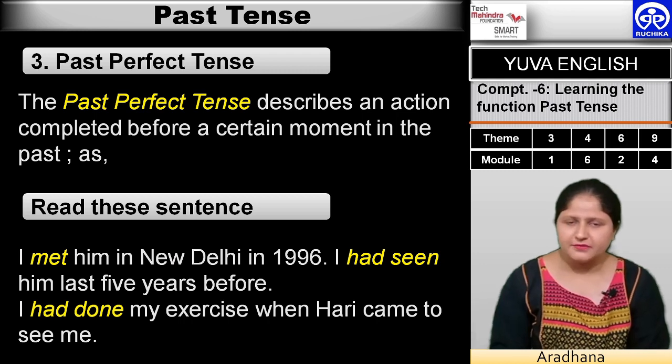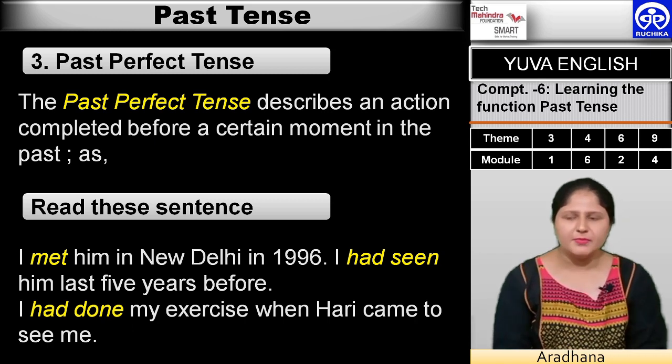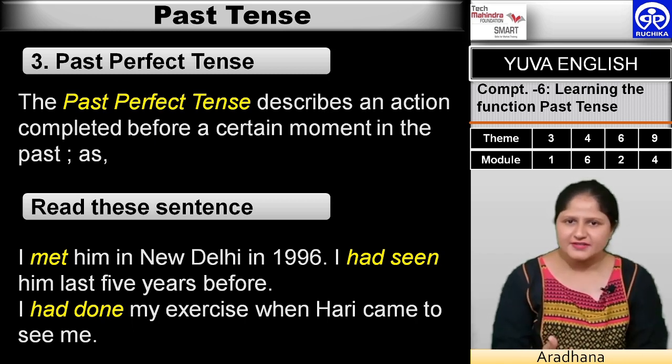The third form of past tense is the past perfect tense. It describes an action completed before a certain moment in the past. Now, let us read the sentences.